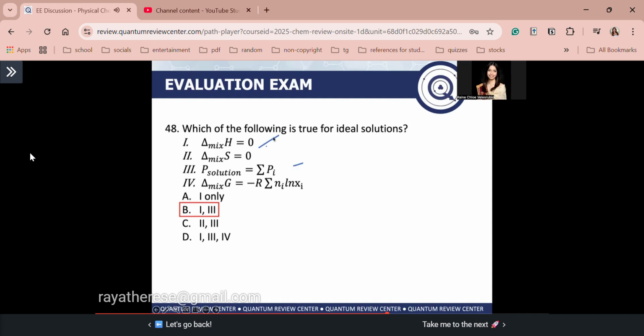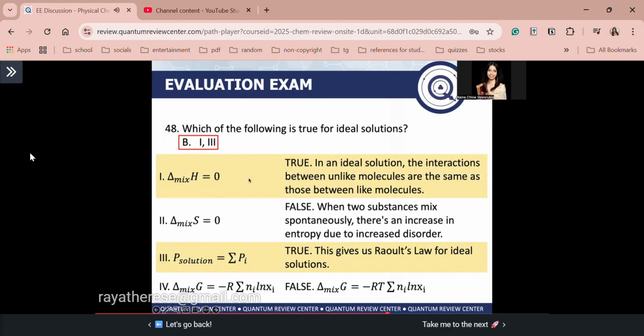Tingnan natin, guys. Okay, so for 1, we know that the delta mix H is equal to 0 for an ideal solution, because the interactions between unlike molecules such as A and B are the same as those between like molecules. So guys, wala kang enthalpy na ma-absorb, wala ka ding enthalpy na ma-release. So delta mix H upon mixing is equal to 0. Next, delta mix S is equal to 0. That is false for ideal solutions. Guys, we know that when we mix two substances spontaneously, there is always an increase in entropy due to the increased disorder.